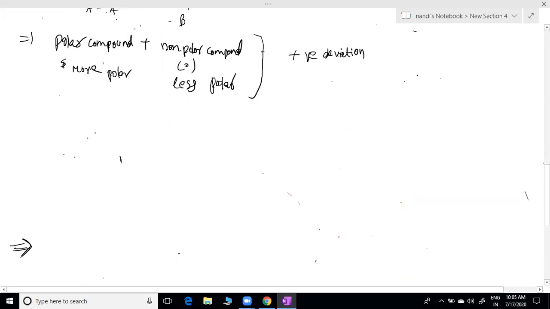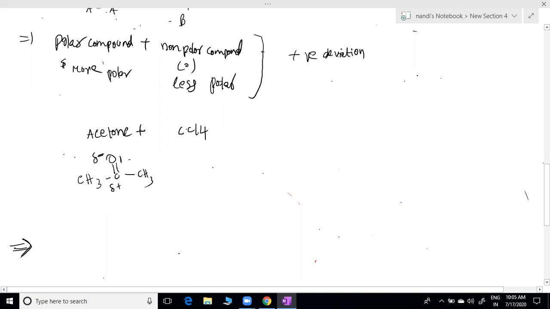This is acetone. Acetone plus CCl4 you can take. What type of combination? Acetone is a polar compound. You should know this point because recently NK sir completed our compound. How do you find out whether acetone is polar or not? It has heteroatoms, and the net dipole moment should not be zero. This is negative charge, this is positive charge.